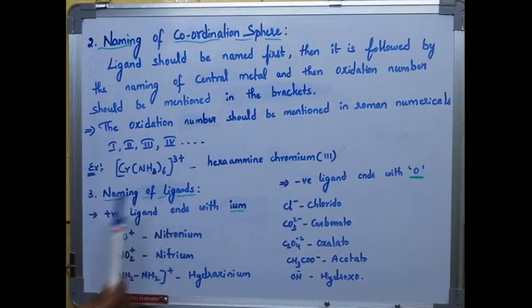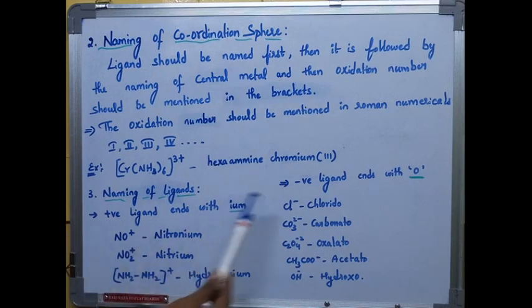Next, coming to the naming of ligands. Ligands are classified into different types in the nomenclature: positive ligands, negative ligands, neutral ligands, and organic ligands. I'm giving the naming of positive ligands first. The positive ligand NO+ is named nitrosonium, NO2+ is named nitronium, and NH2NH3+ is named hydrazinium. Positive ligands end with -ium, while negative ligands end with -o. You can see nitrosonium, nitronium, hydrazinium. Now, coming to the negative ligands.